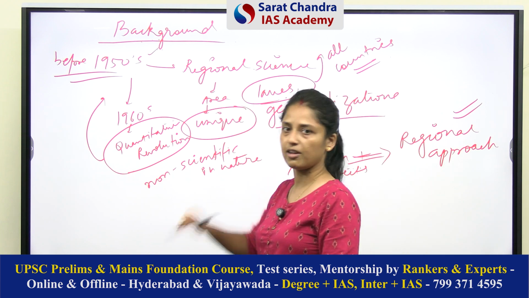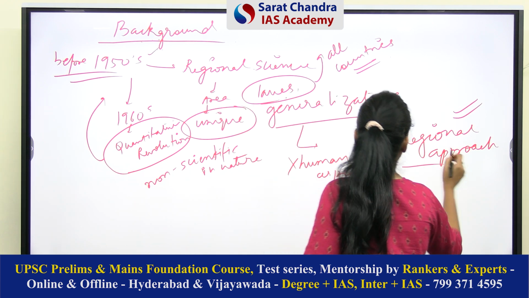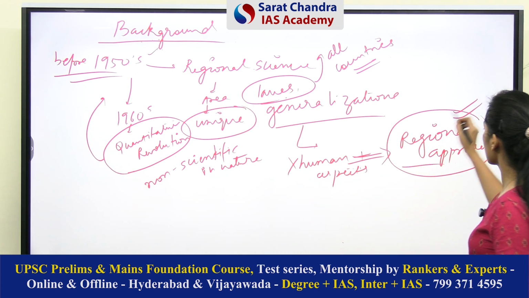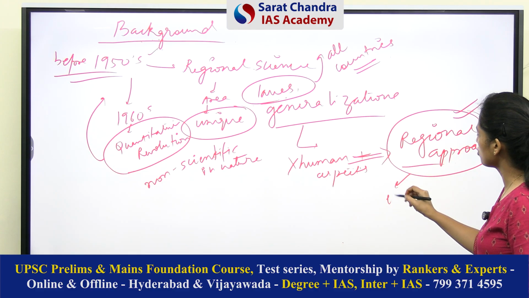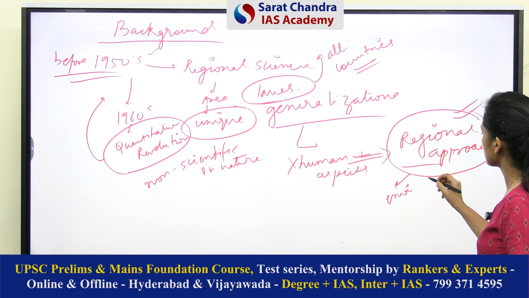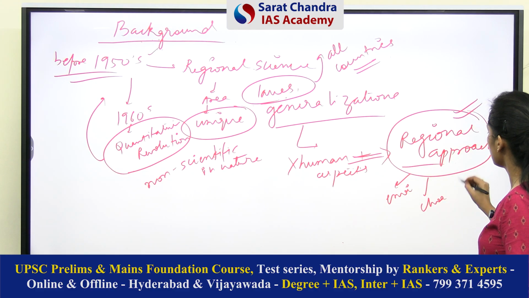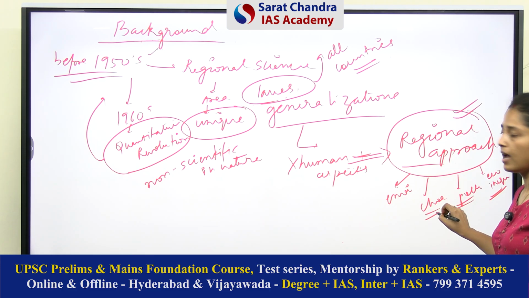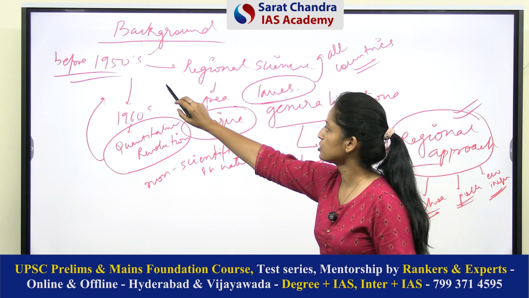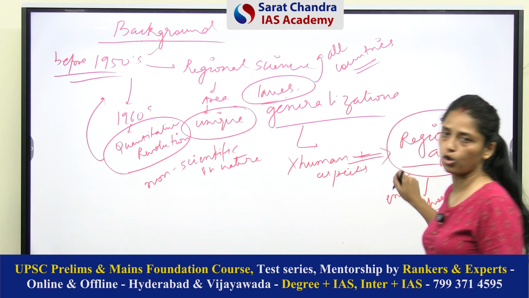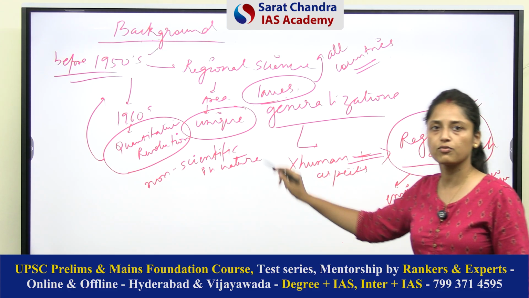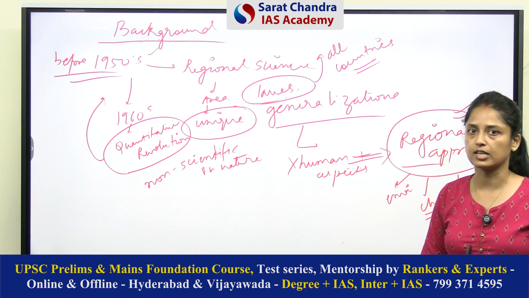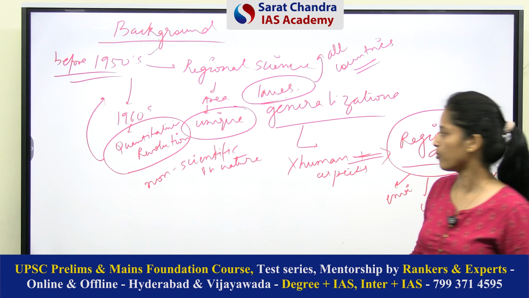So this was a brief background. And why did the regional approach become important? Because various issues like environmental degradation, like chaos in the society, like pollution, like economic inequalities, all these things were increasing. And the quantitative revolution was not able to deal with all these issues because human aspects were not included in the geographical studies. Okay, so this was a brief background.